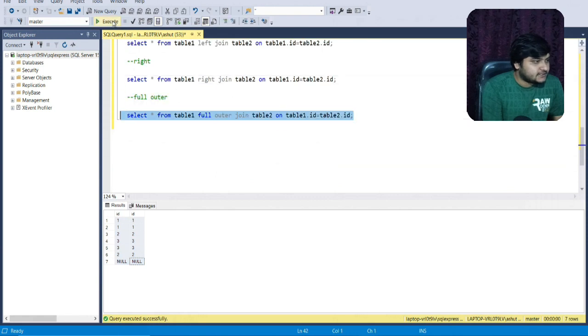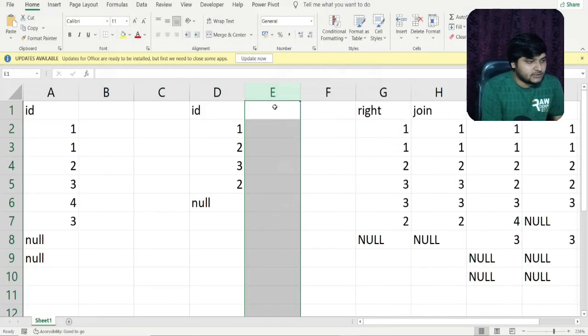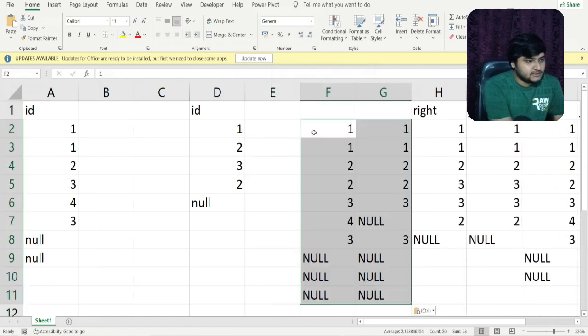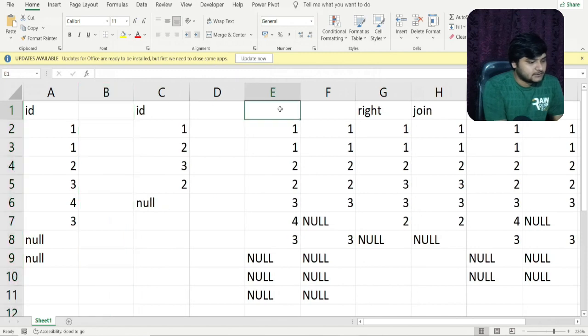I'll execute this again and copy it, and after this I don't think you will have any doubt about joins. I'll paste this here, and this is the full outer join. Great. So in the full outer join, matching and unmatching records will be produced.